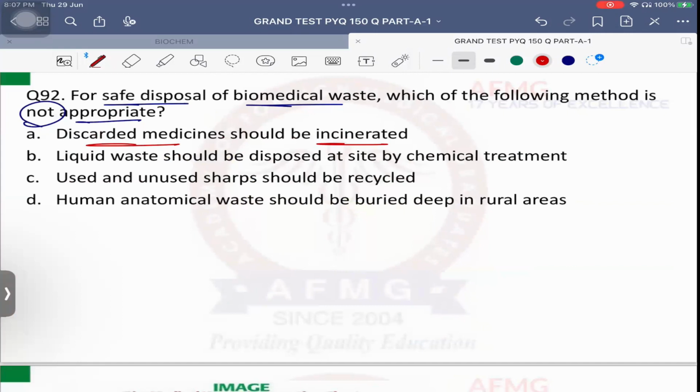So definitely now let's come back to this. Discarded medicine should be incinerated. Yes, because they go into yellow bag, they will undergo incineration. Liquid waste should be disposed at site by chemical treatment. Yes, after chemical treatment, when it is decontaminated, can be drained easily. Used and unused sharp should be recycled. No. Used and unused sharp, it goes for shredding, and from shredding, usually it goes into the landfills or the sharp pits, usually. Okay? So, human anatomical waste should be buried deep in rural areas. Yes, usually placenta. In rural areas, do we have incineration? No. So, in that areas, it is better to bury these human anatomical organs like placenta or amputated limb.